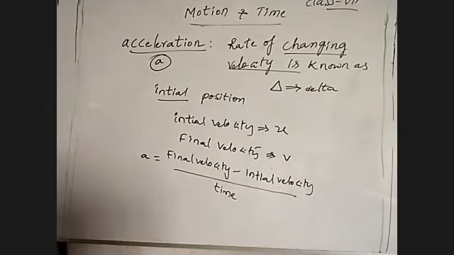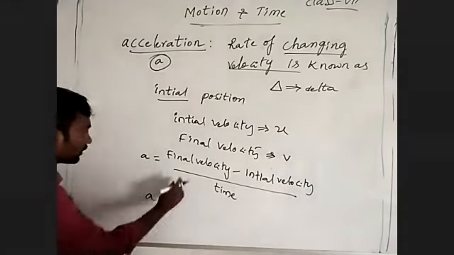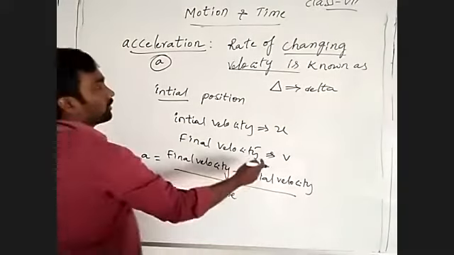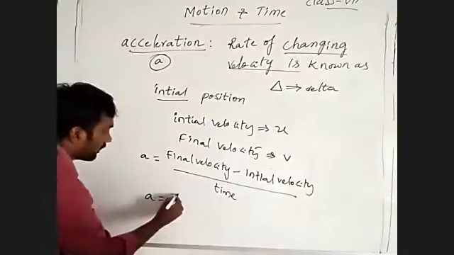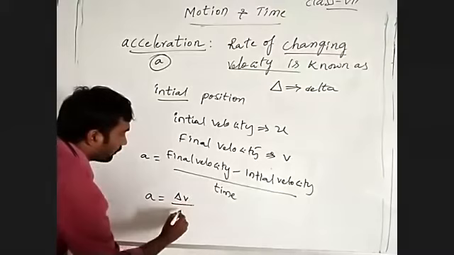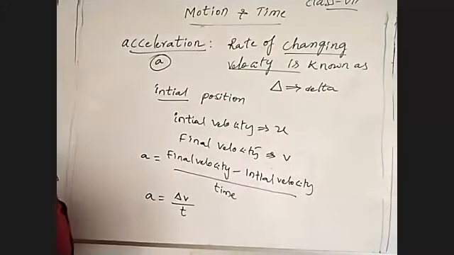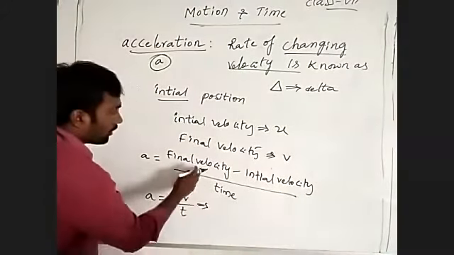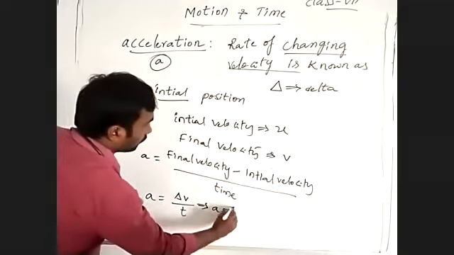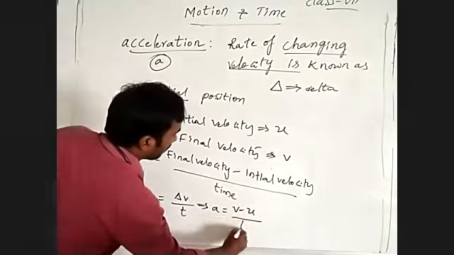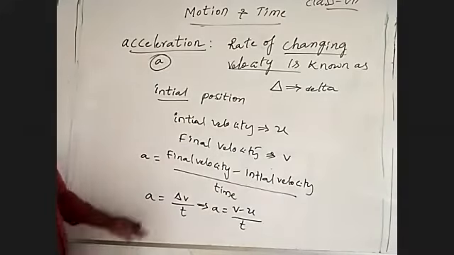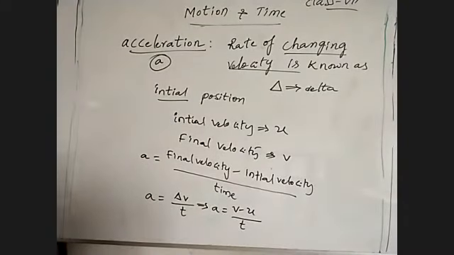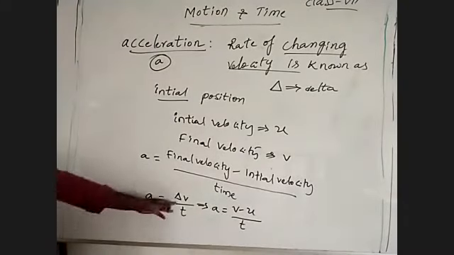Difference means delta. Velocity is symbol v, time is t. So I am writing: final velocity v, initial velocity u, time t. Acceleration is v minus u by t. So acceleration is delta v by t.